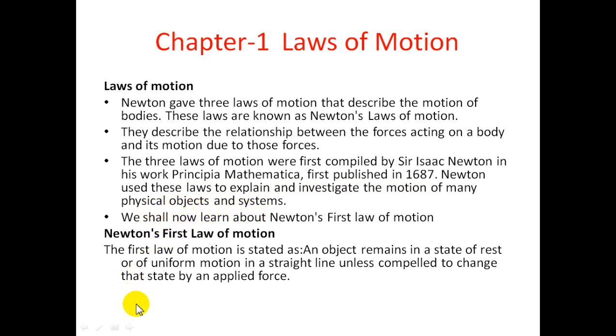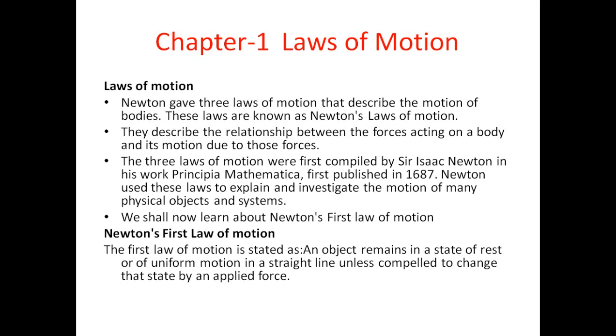Earlier we were studying what elements we can find when a body is moving. For example, if the body is moving with uniform motion or non-uniform motion, how to calculate the distance, the displacement, the acceleration, the retardation.